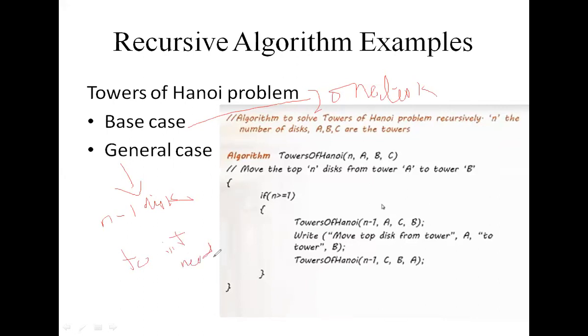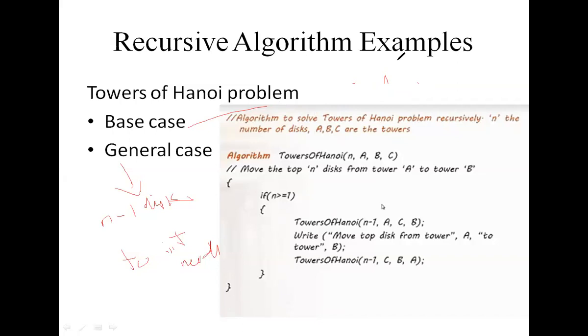Okay. So see here in this example, the base case is one disk at a time from source to destination, and the general case is we are using the mediator. Yes, a big disk does not lie on a small disk.